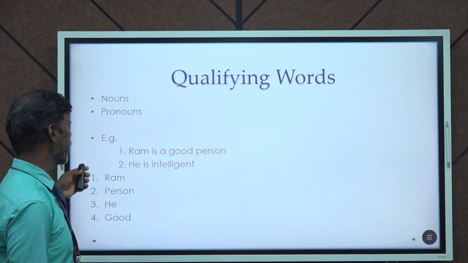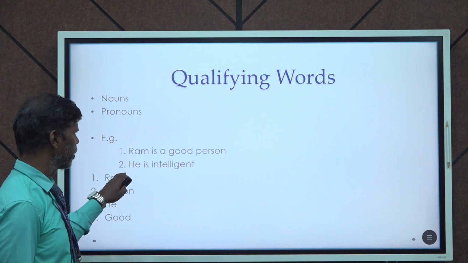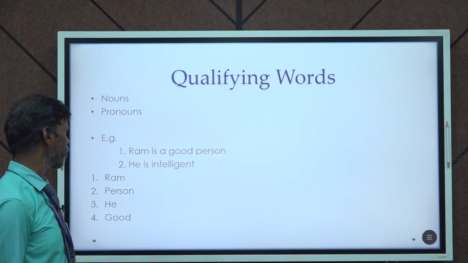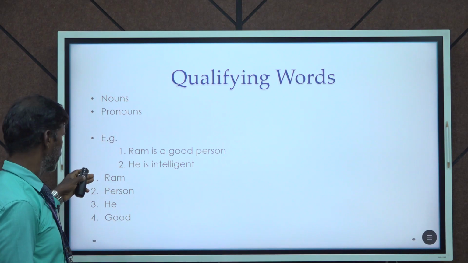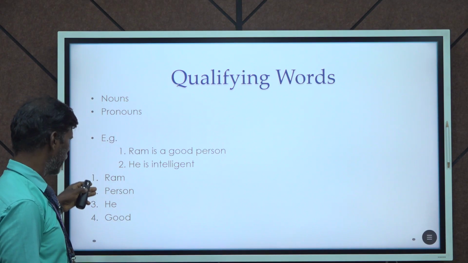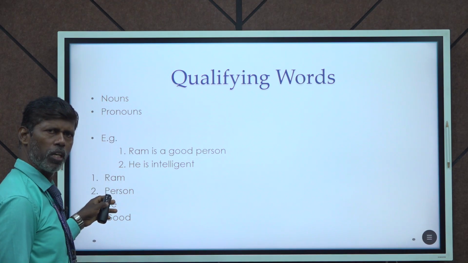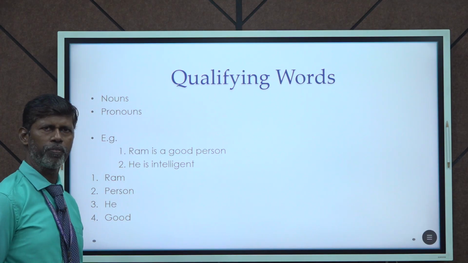Here, nouns, pronouns, and an example: Ram is a good person. Here Ram is a noun. Second sentence, he is intelligent. He is a pronoun. I have taken out all those words here. Ram as a noun, person as a noun, he is a pronoun. And all these nouns or pronouns are qualified by the word good. So good is an adjective.